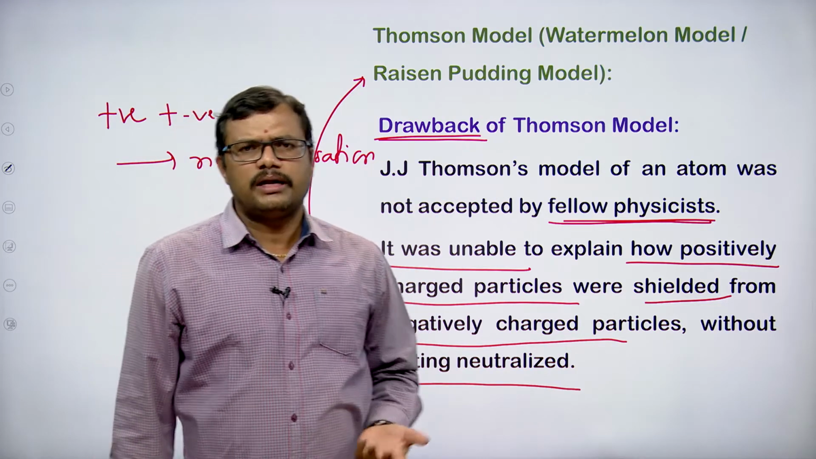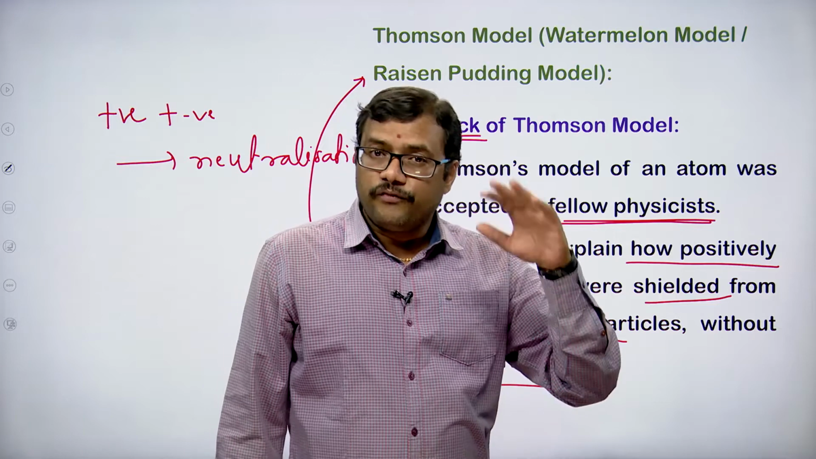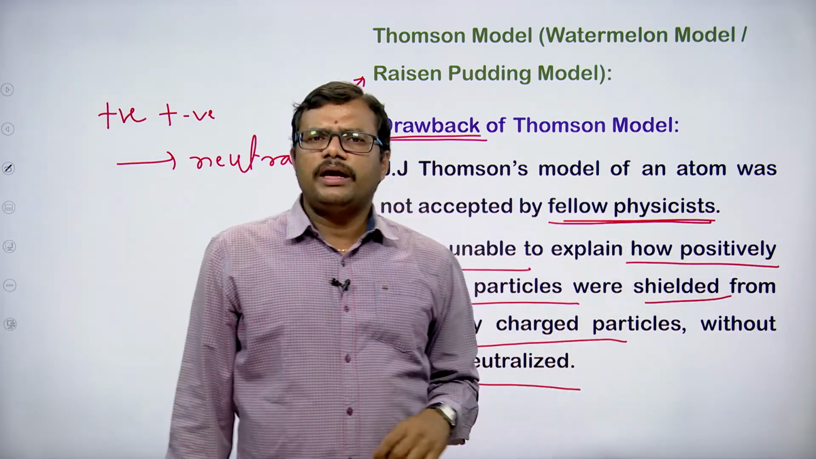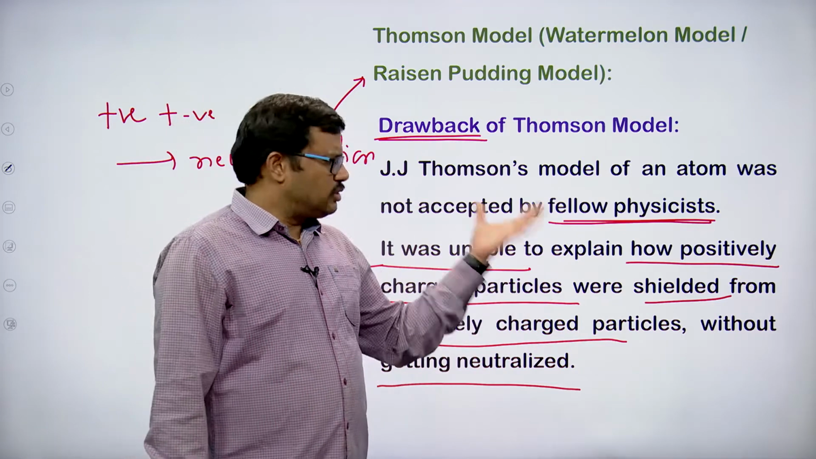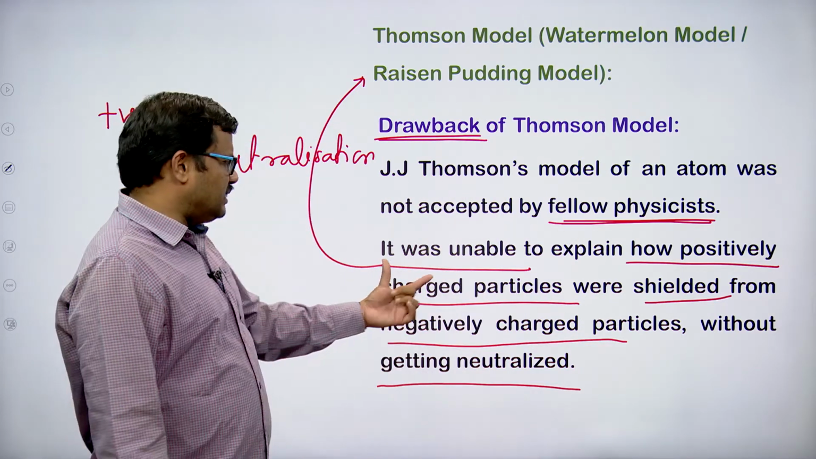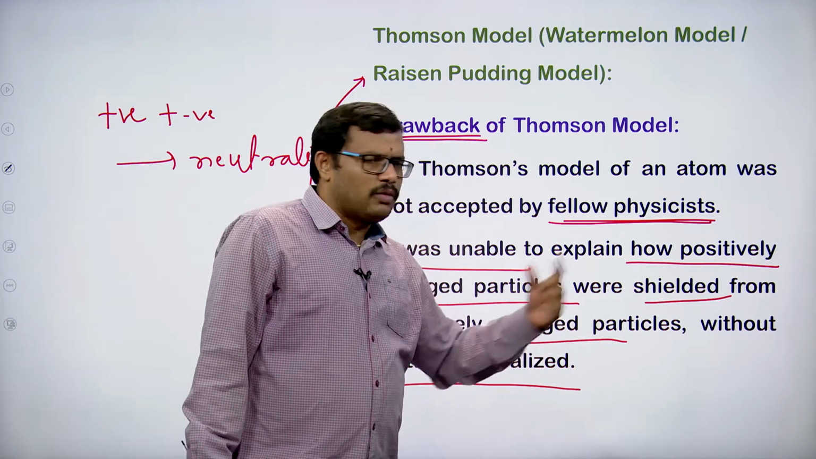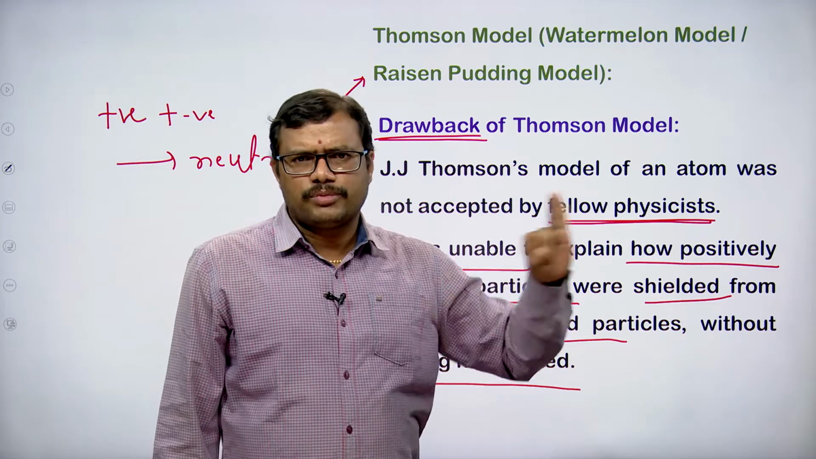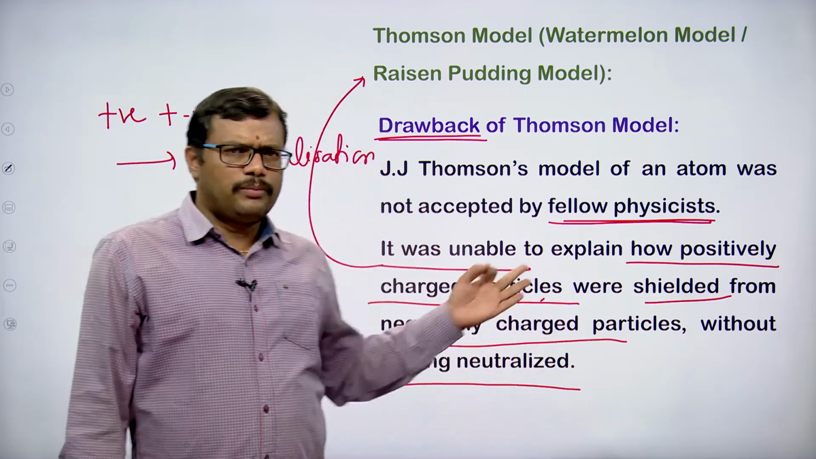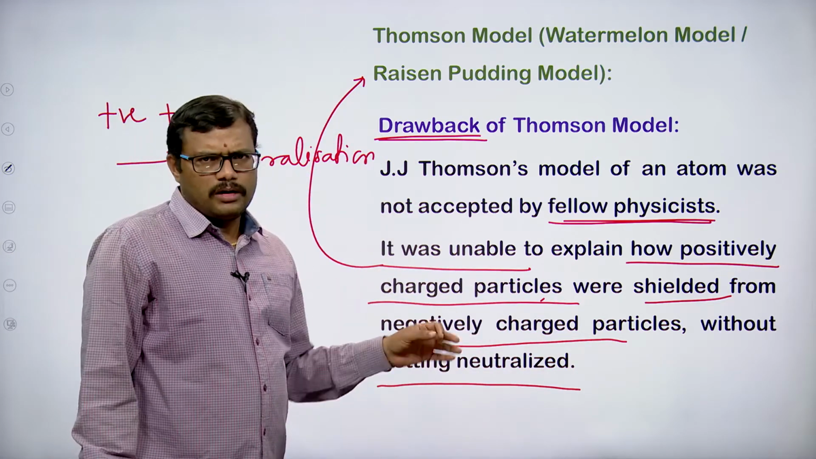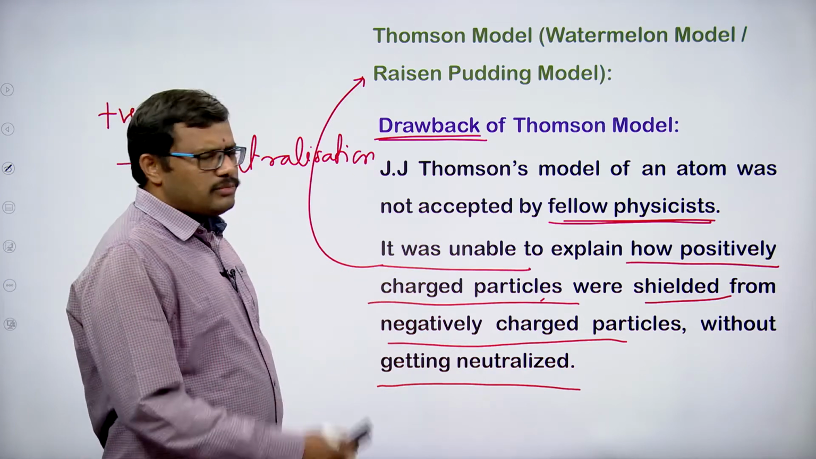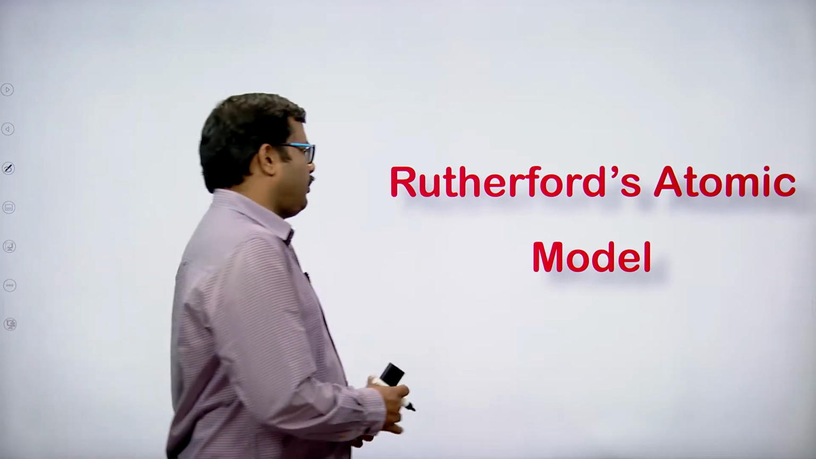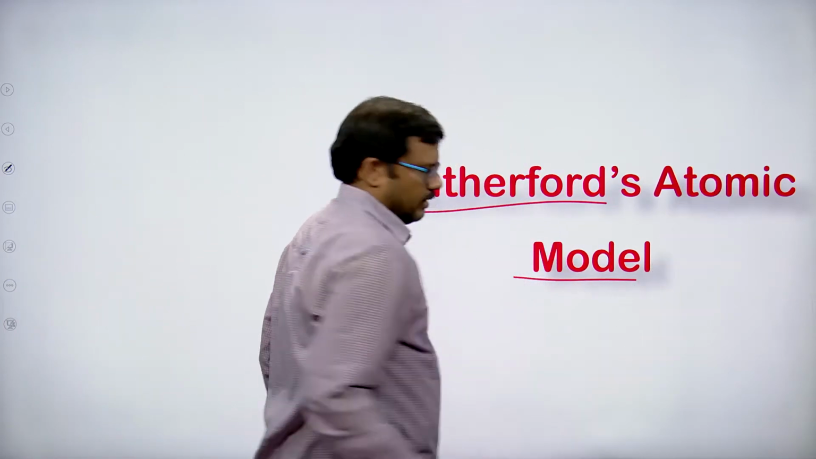In other words, we can say that the Thomson model of atom failed to explain the observations made by Rutherford. Okay. So that is one more drawback. The first question is how these charged particles are shielding one another without getting neutralized, and it could not explain the observation made by Rutherford. Because of these two drawbacks, the Thomson model was ruled out, and then the Rutherford atomic model came into the picture. Okay, right.